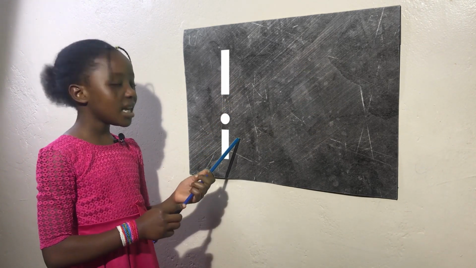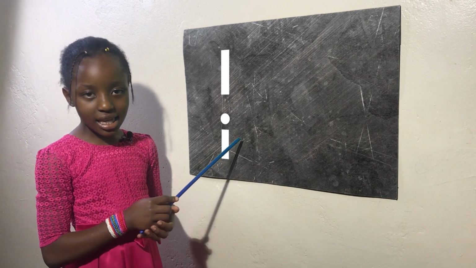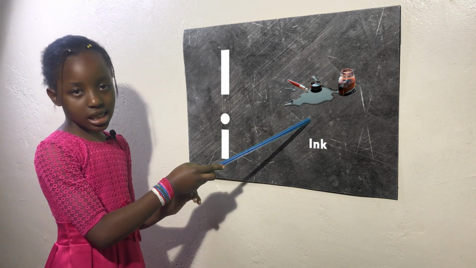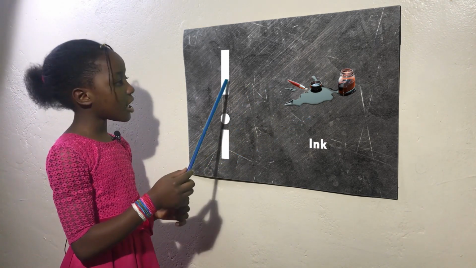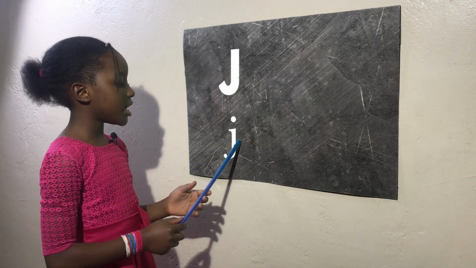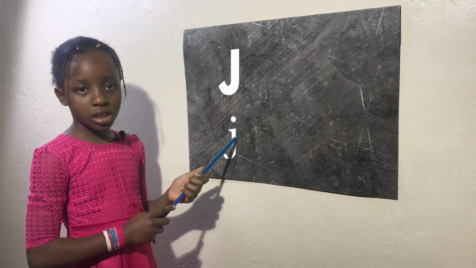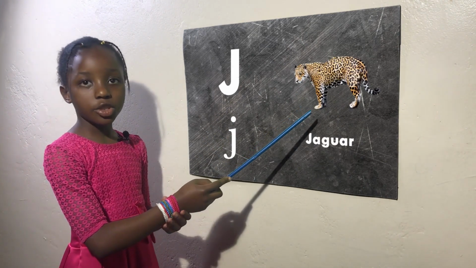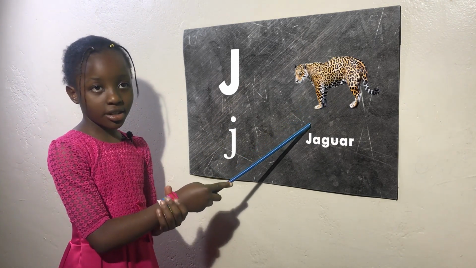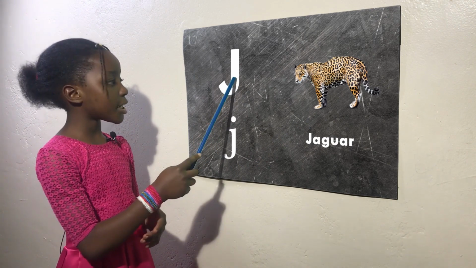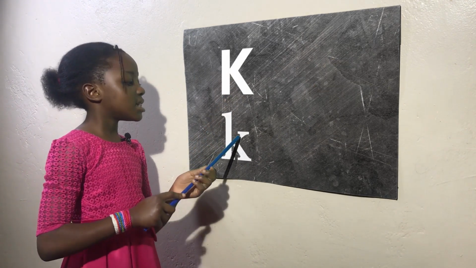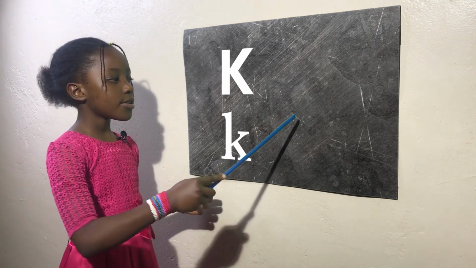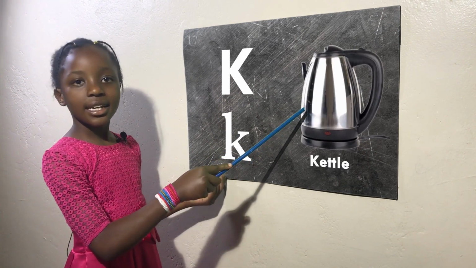The sound is i for ink. The next letter is J, uppercase J and lowercase j. The sound is J for jaguar. The next letter is K, uppercase K and lowercase k. The sound is K for kettle.